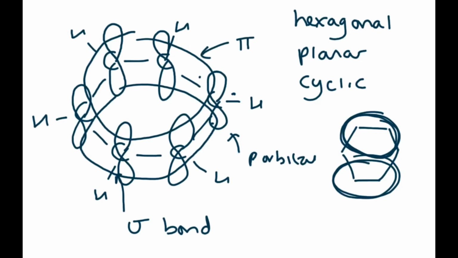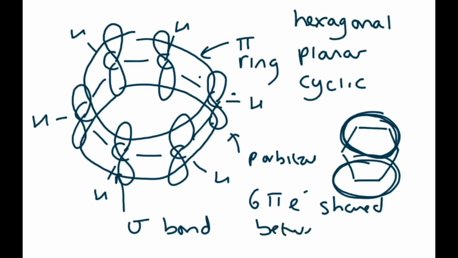It's like an enormous pi bond, a pi ring. There are 6 pi electrons, because each carbon puts an electron in, shared between 6 carbon atoms. What's the word that we use for those pi electrons? Those pi electrons are delocalized.